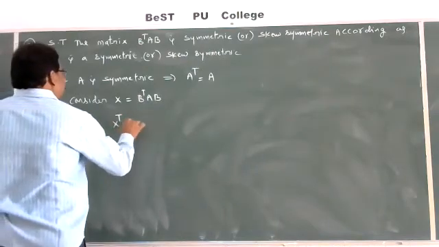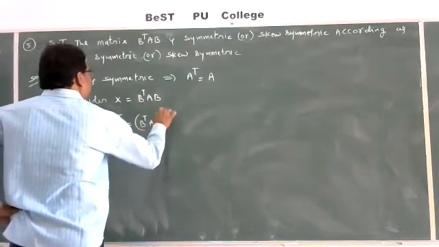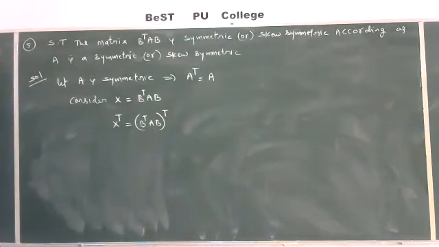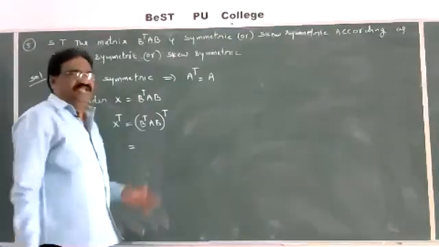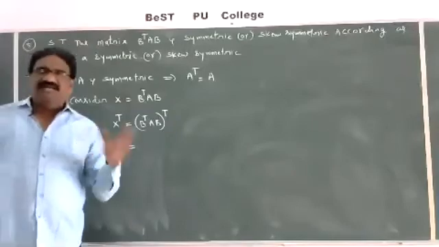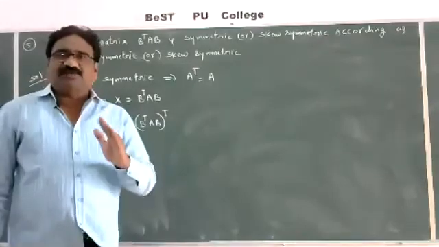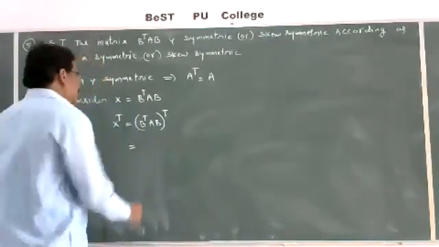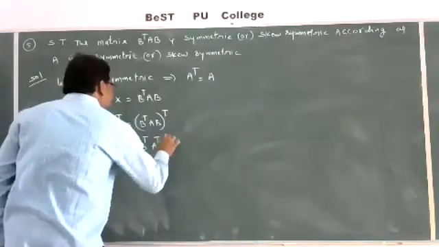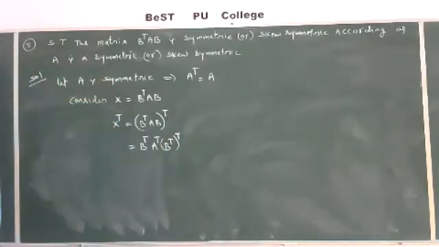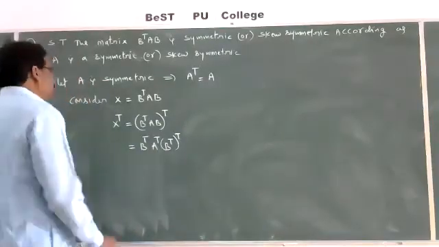Then X transpose is equal to B transpose into AB whole transpose. By using the property AB whole transpose is equal to B transpose into A transpose. Like that, ABC whole transpose is equal to C transpose into B transpose into A transpose. Like that, this is B transpose into A transpose into B transpose whole transpose.